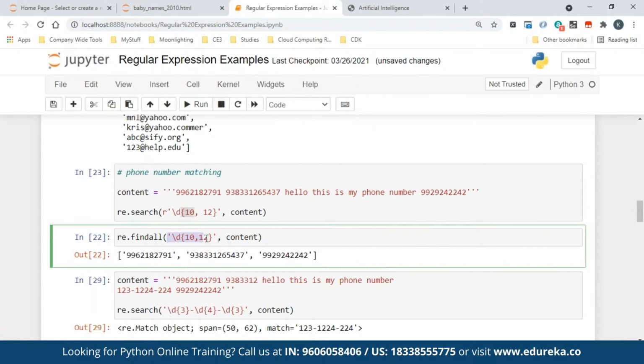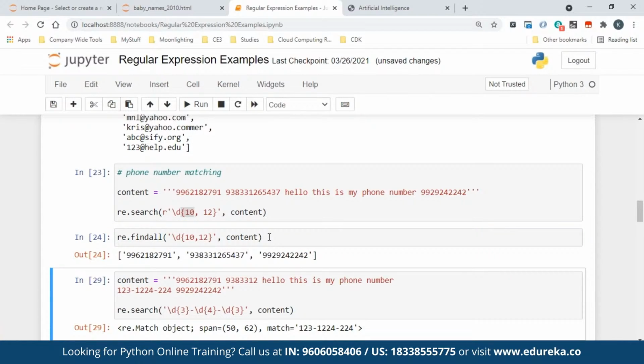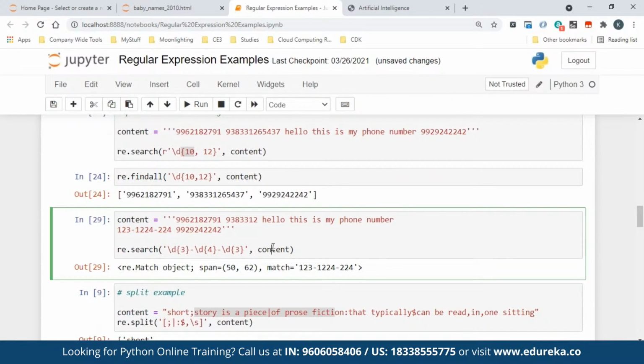And what you can do is just put in findall, and this will tell you all of that. So how many digits are there? This will be even more than that, right? And this will be less than that. So all that will be fetched. That is how you can easily fetch telephone numbers. This is not only on that, on a particular website also, if you want, you can fetch that. Now this is on US phone numbers.